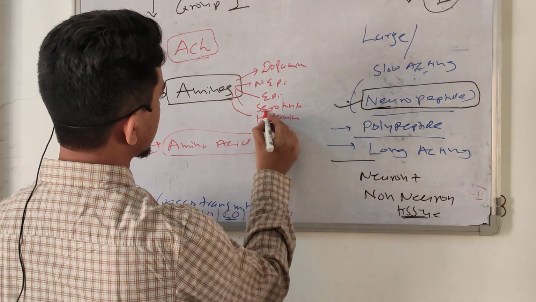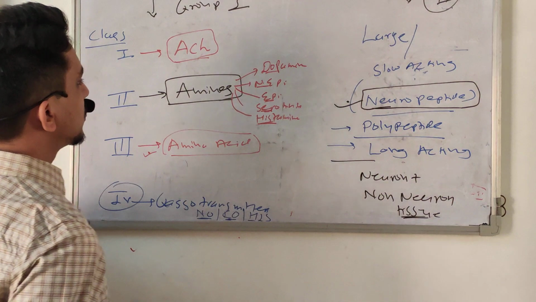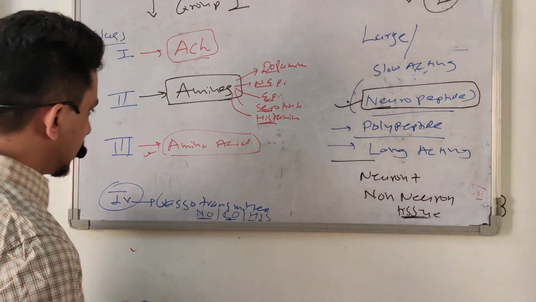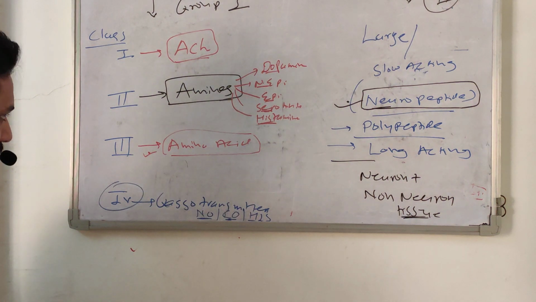This is all biological amines. This is also called biological amines. Okay. Second is amino acids. Examples of amino acids.